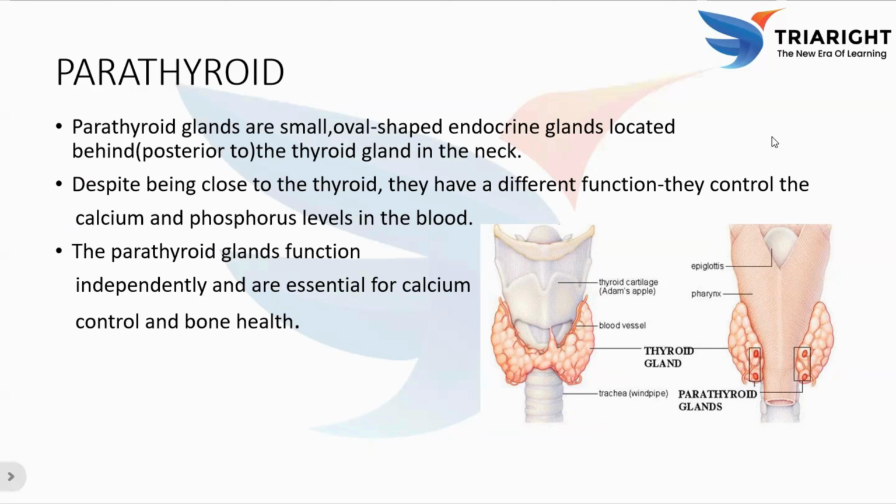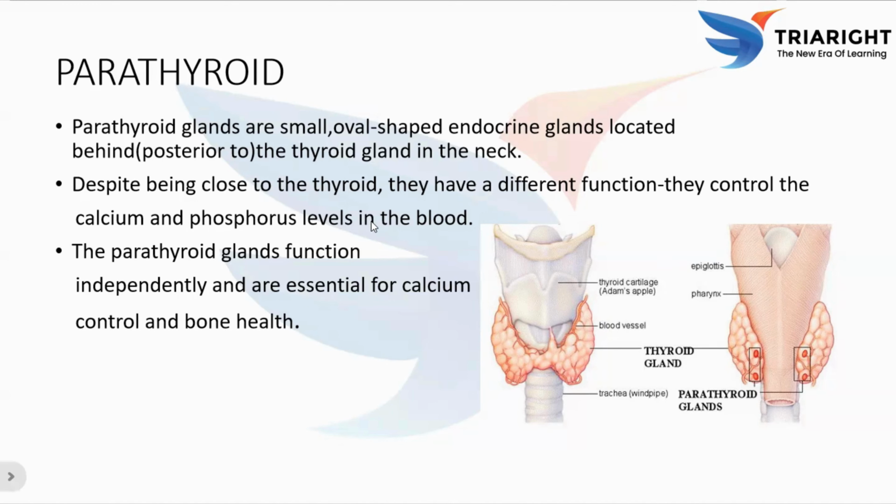Coming to the microscopic structure of the parathyroid gland, it is made up of principal cells and oxyphil cells. Chief cells secrete parathyroid hormone, PTH, whereas oxyphil cells have unknown function but increase with age.